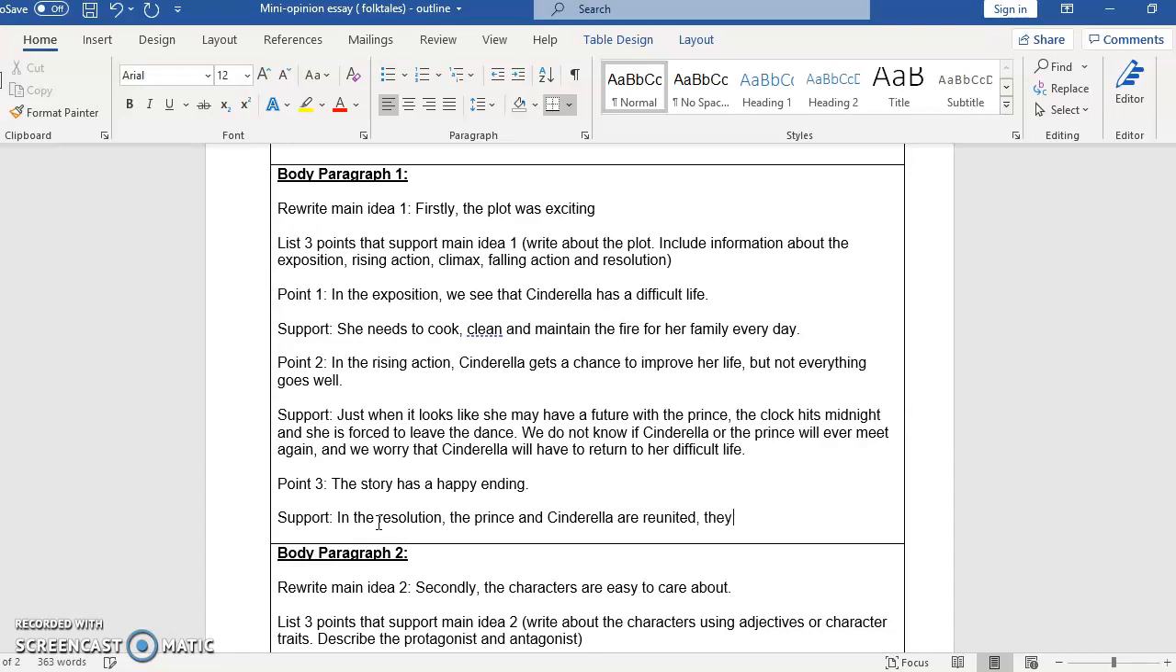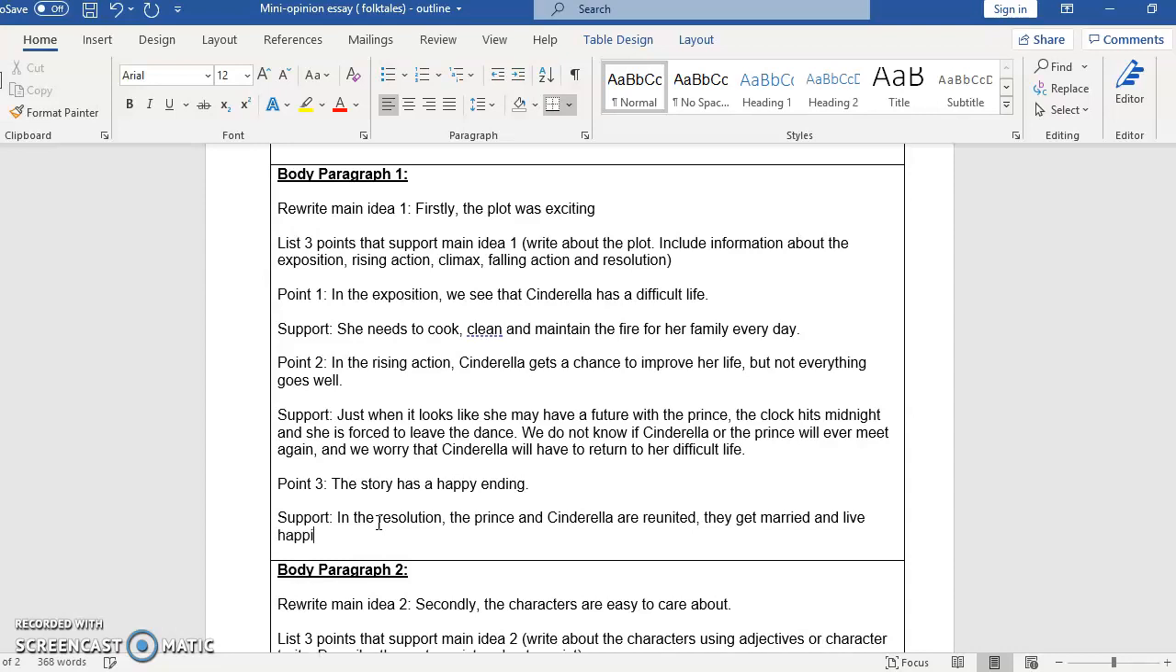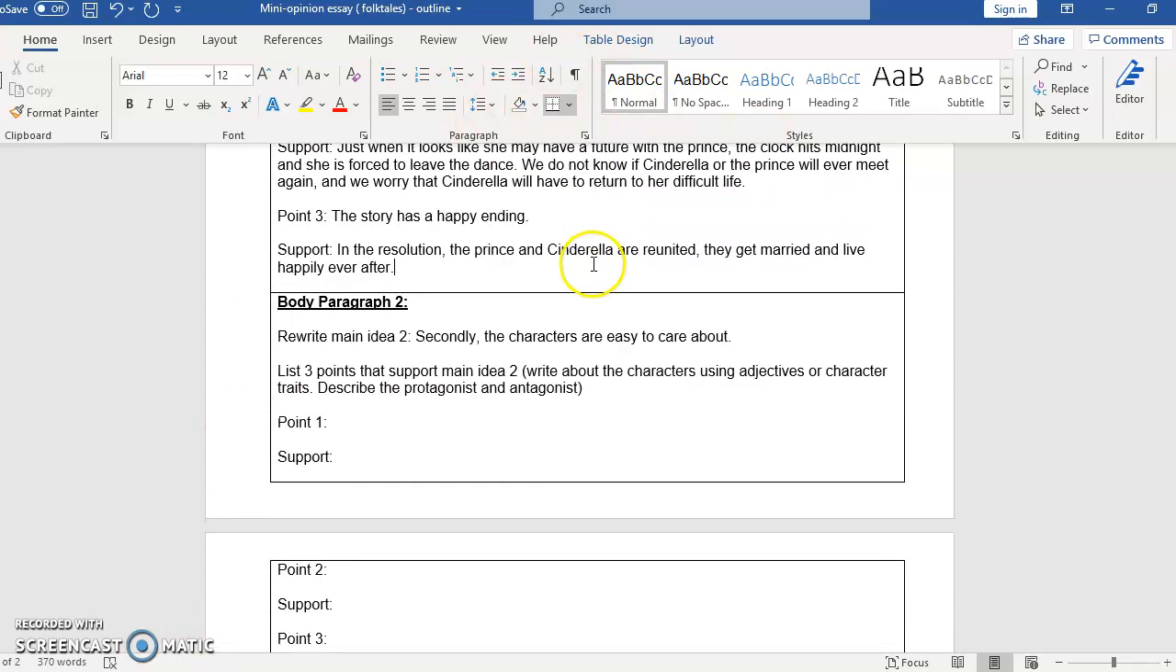They get married and live happily ever after. Okay, so there we go. That's my first body paragraph. I've now completed the outline for my first body paragraph.